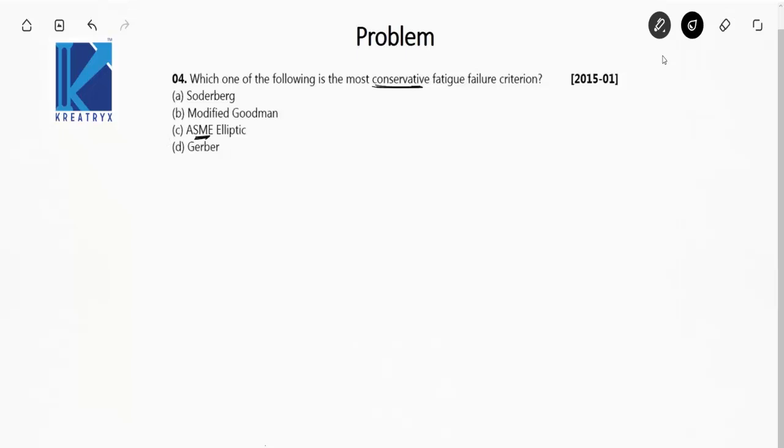So if we draw a graph between the amplitude stress and mean stress, this is the amplitude stress, this is yield stress, this is ultimate stress. So this is actually a straight line. It is a bit difficult to draw here.